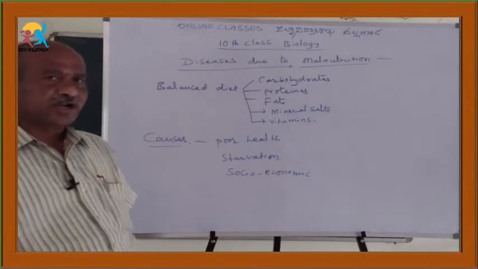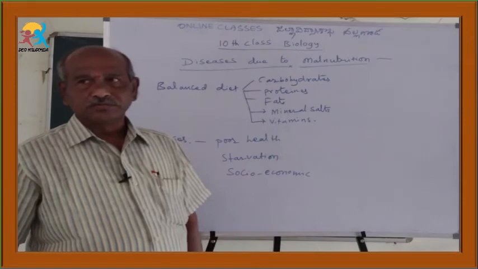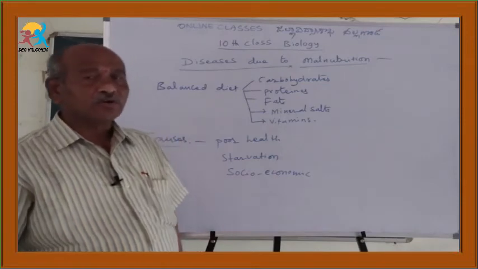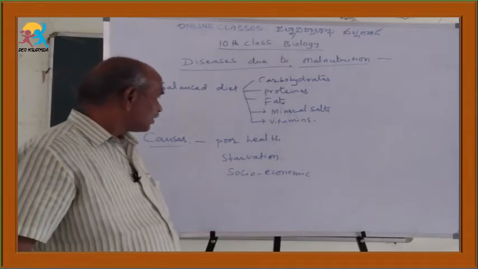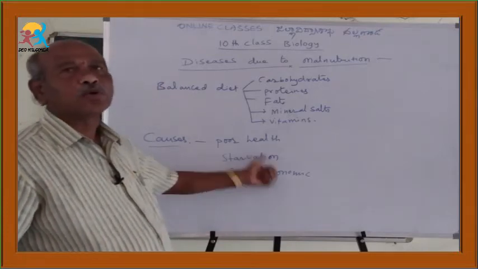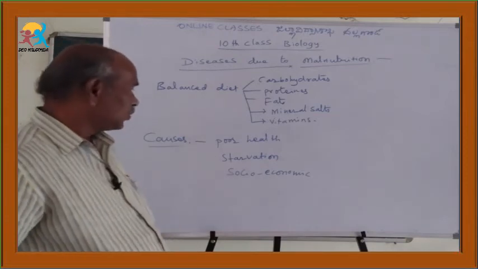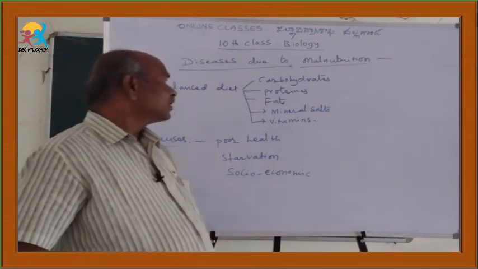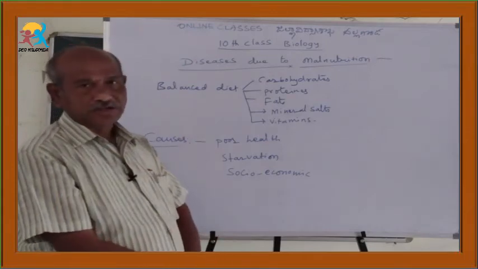Once upon a time such kind of variation was present between the boys and girls. But today there is no such kind of variation. Okay, like that, poor health condition, true starvation, socio-economic conditions can lead to malnutrition.